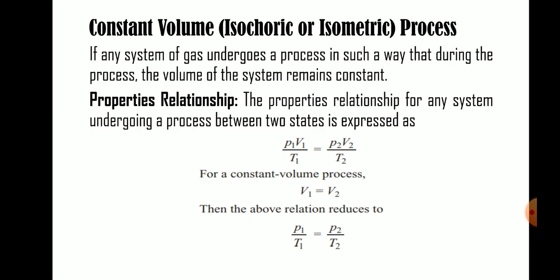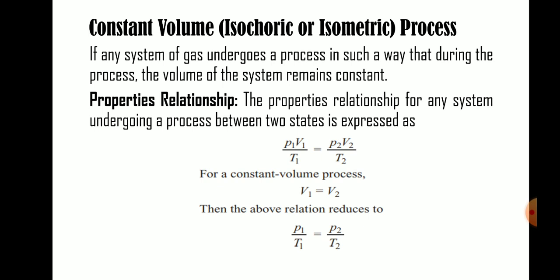The first one is the constant volume, or isochoric, or isometric process. Constant volume, isochoric and isometric all mean the same. If any system of gas undergoes a process in such a way that during the process the volume of the system remains constant, that process is called a constant volume process.